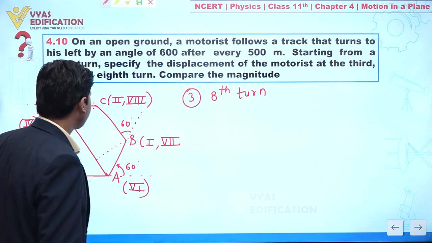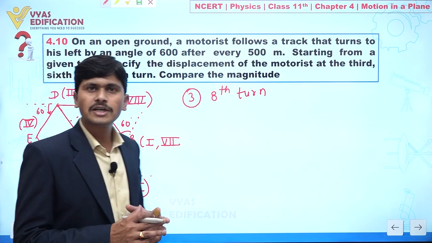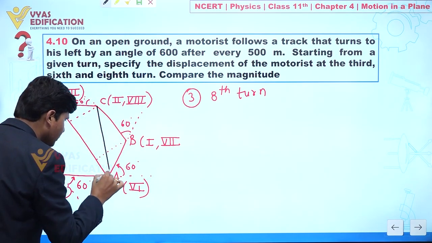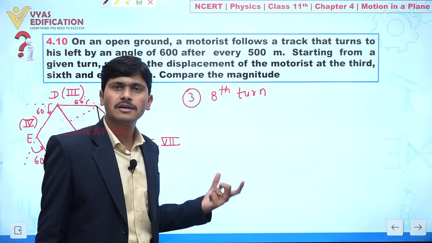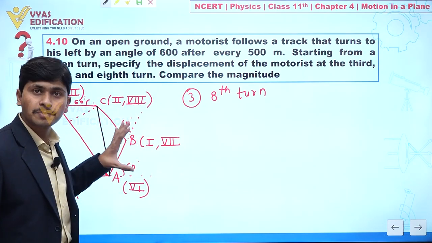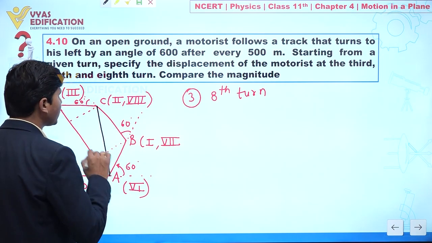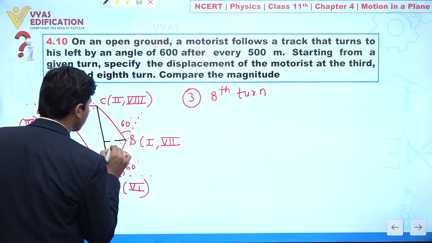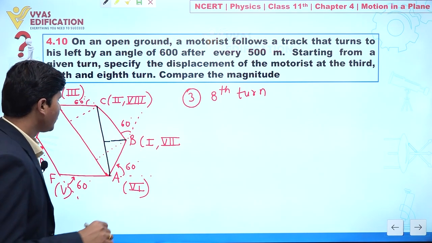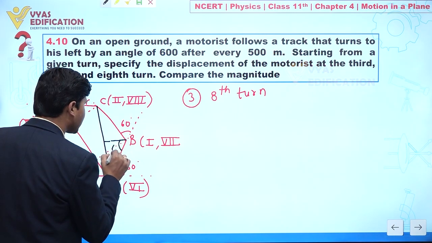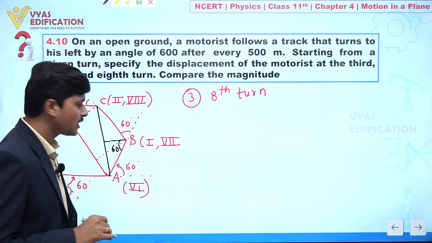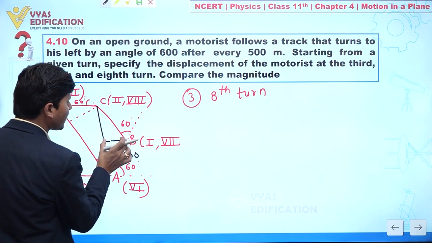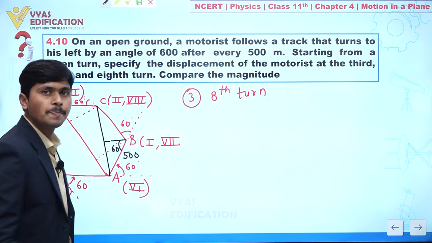Now our objective here is to first calculate the displacement. Let's suppose I join A and C. Now this black line indicates the displacement in the 8th turn. Now if I drop a perpendicular like this, this angle is 60 degrees and this angle is also 60 degrees. This side is 500, so this is 500 cos 60 and this is 500 sin 60.